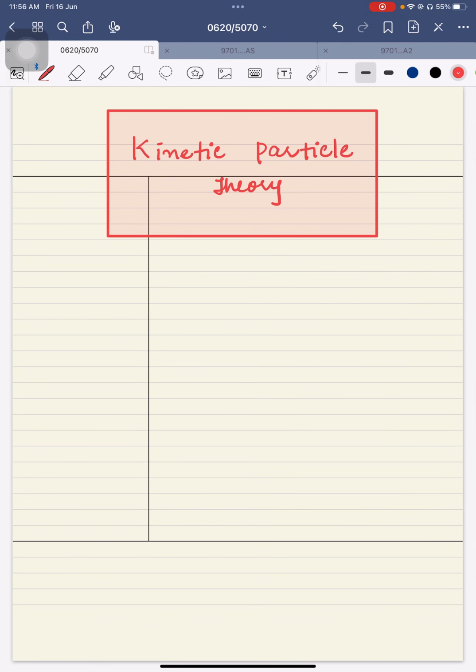Before writing anything else, I would like to inform you what the syllabus is telling us. In kinetic particle theory, the syllabus is telling us the postulates, the 3 points of kinetic particle theory, and the second part of this chapter deals with diffusion.